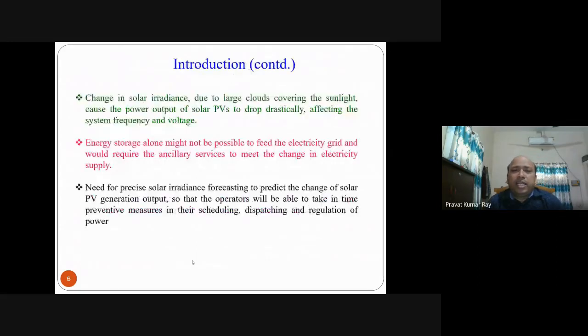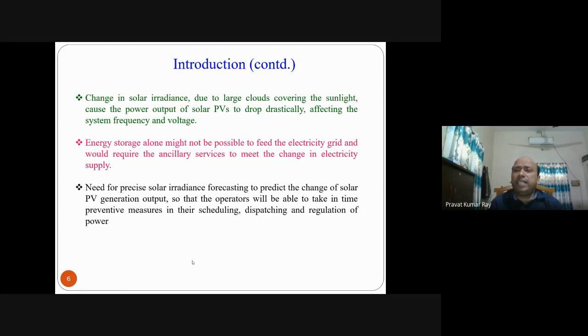So how does the solar irradiance change? Generally, change in solar irradiance is due to clouds covering the sunlight. So when cloud covers the sunlight, the power output of solar PV changes or drops drastically, which affects both frequency and voltage, two main parameters of the power system. But for this issue, energy storage alone might not be possible to feed the electricity grid and requires ancillary services.